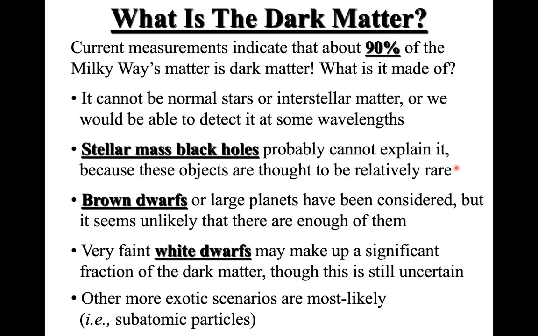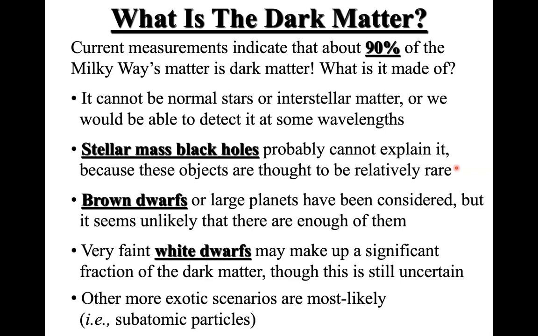Basically, they don't create enough temperature, which means they will never enter the main sequence, and they are very faint objects, and we also call them failed stars. And some astronomers thought that maybe these are brown dwarfs that we can't see because they are not that luminous. But it is very unlikely that all this 90% can be accounted for by brown dwarfs, right? Because there are a lot of them, but we don't see that much amount of brown dwarfs normally from our observation. So that rules out as well.